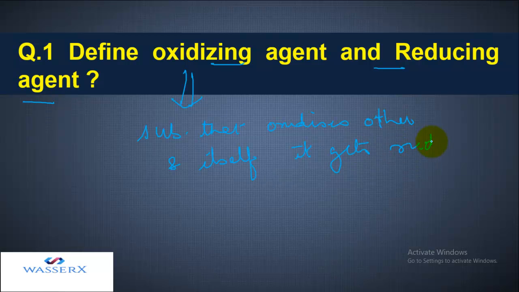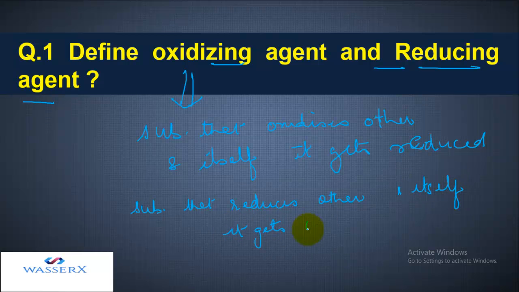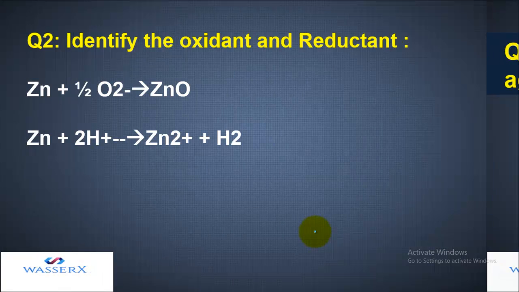So that is the oxidizing agent. And what is a reducing agent? A reducing agent refers to a substance that reduces another substance, and itself it gets oxidized. So this is what oxidizing and reducing agents are.